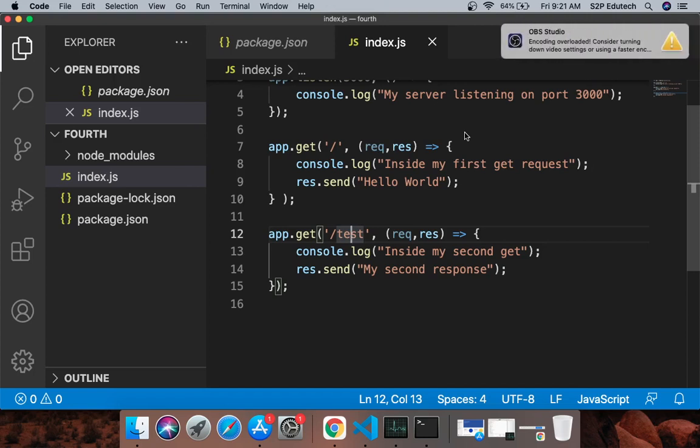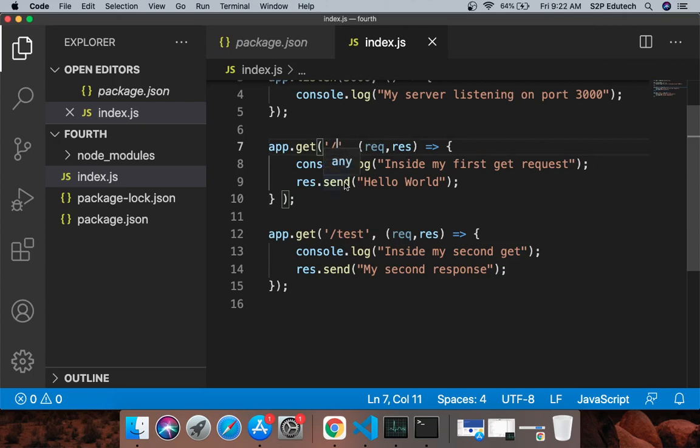Okay, so we have created two get request handlers, right? One is for the default path, which is slash, which would correspond to localhost colon 3000, and this one would correspond to slash test, right? So what it means is that different types of requests can be identified by their paths. And you cannot have two get requests on the same path, right? This is the bottom line. Keep this thing in mind.